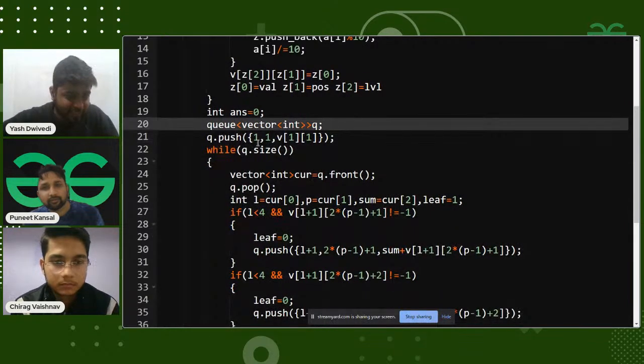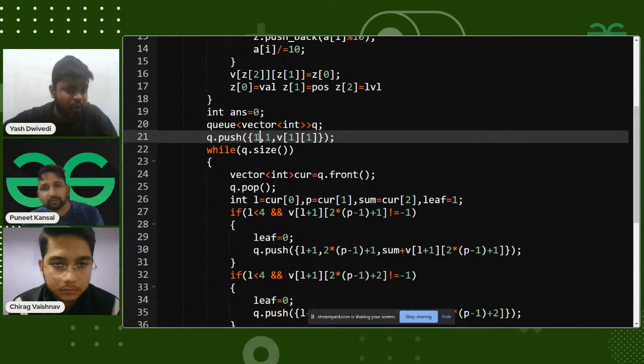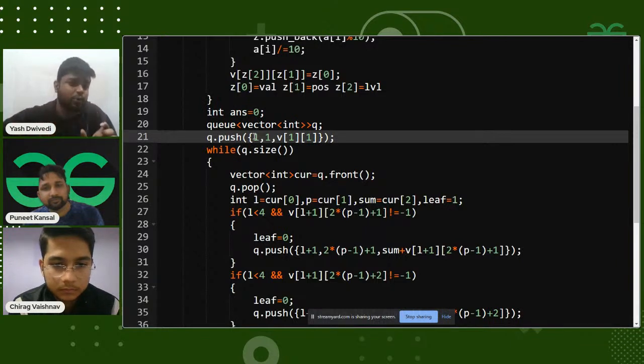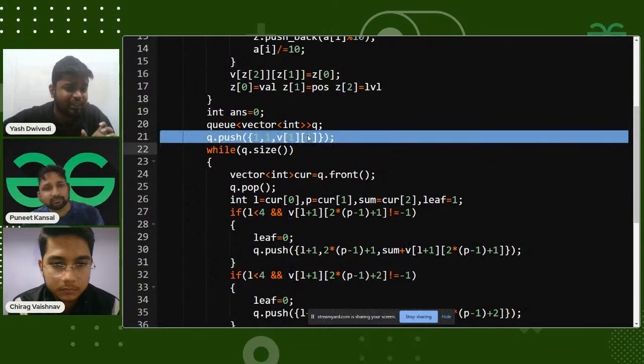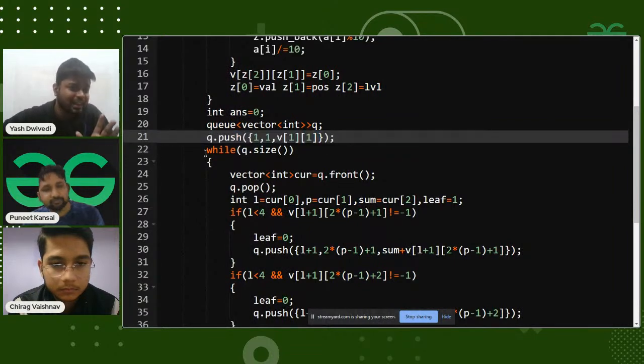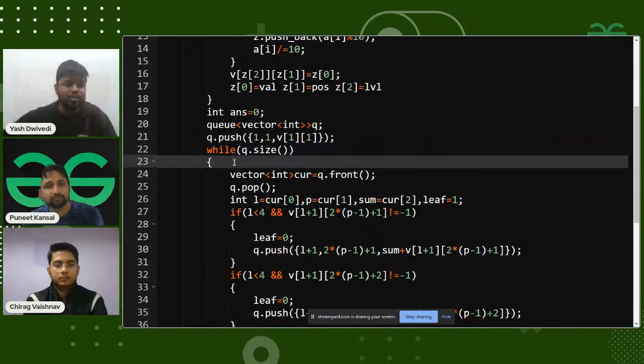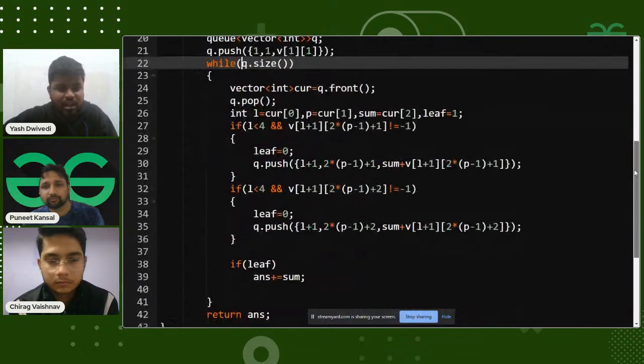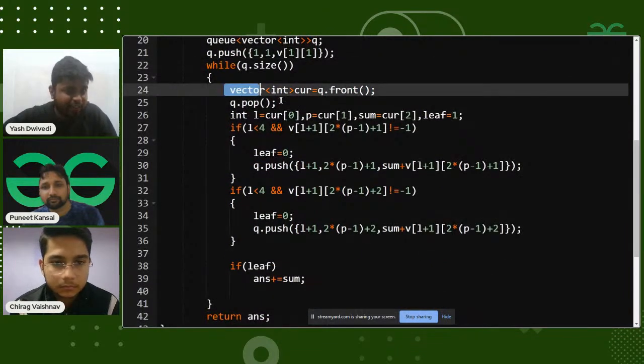In the queue, I pushed the starting node, the source node, which is 1. Its level is 1, its position is 1, and its value is v of 1 1. So I'll push it, and then use the simple template: while the queue is not empty, I store the queue's front in current and pop the node out.